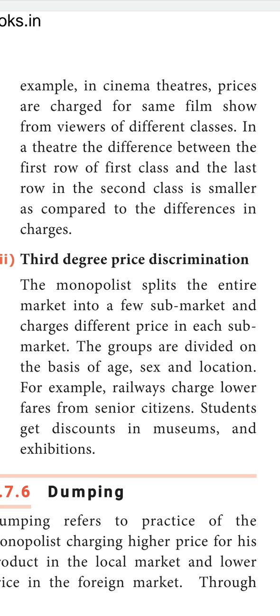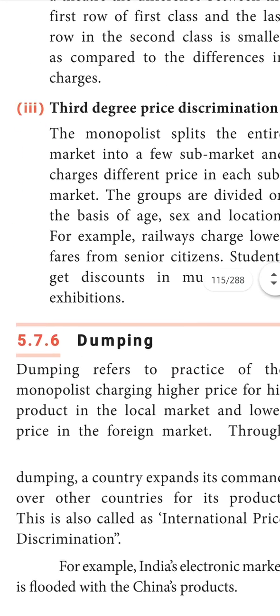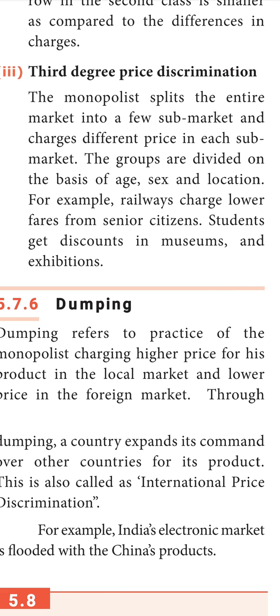Dumping. Dumping refers to a practice of the monopolist charging a higher price for his product in the local market but a lower price in the foreign market. The same product will be sold at a lower price in the foreign market. For example, take China's electronic goods.